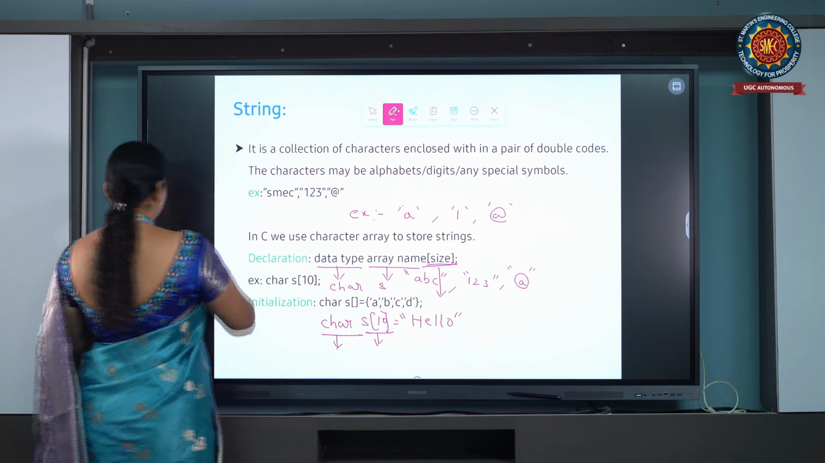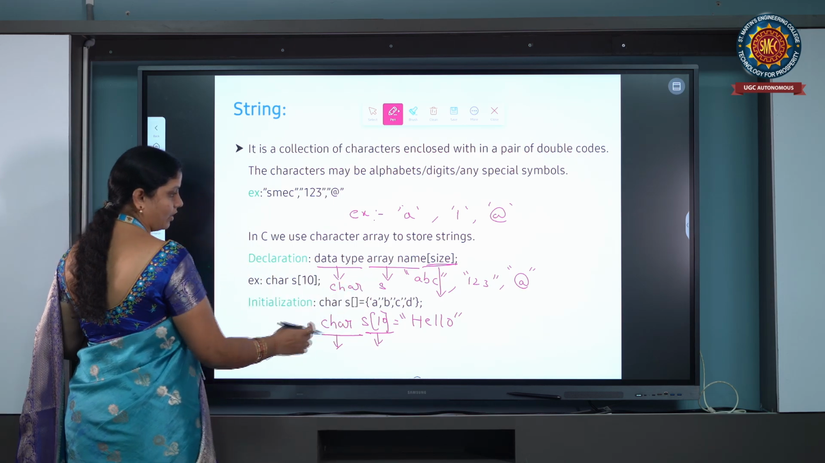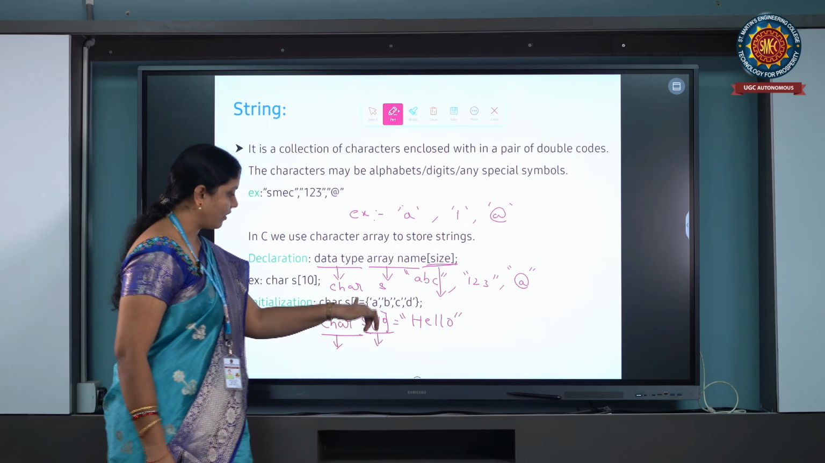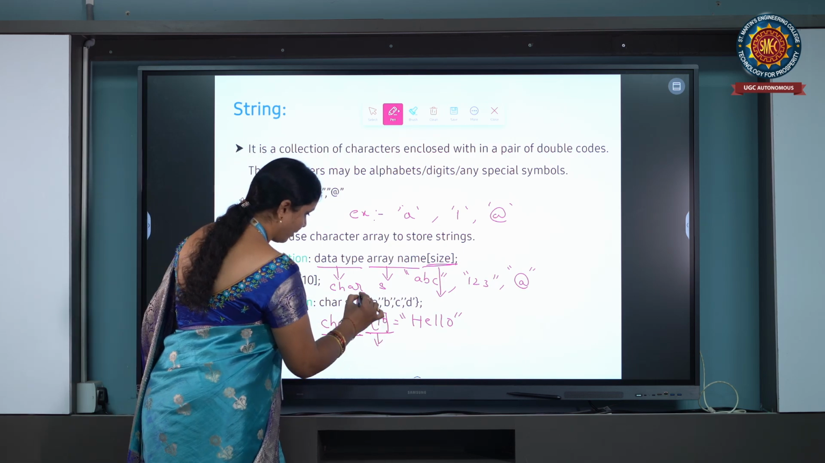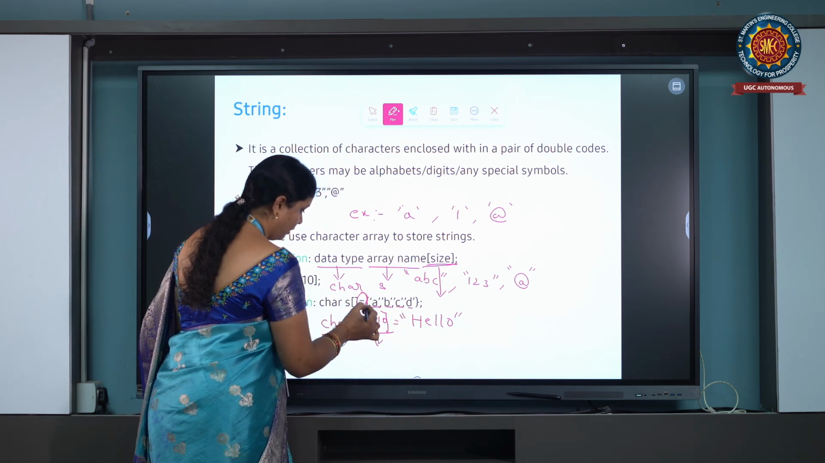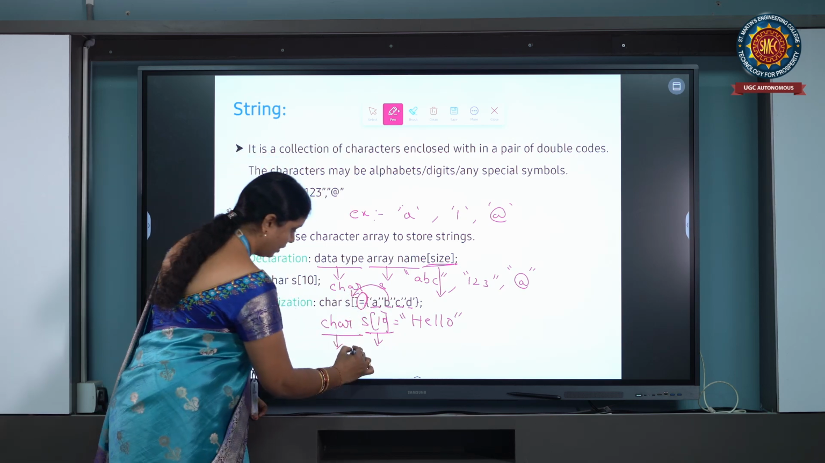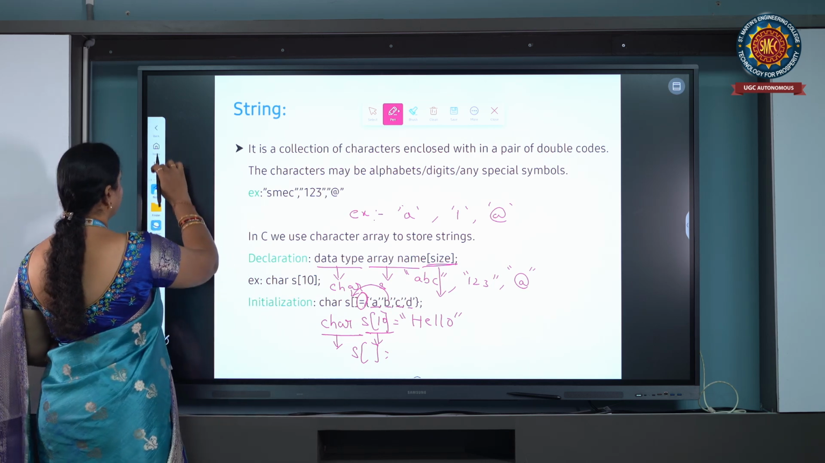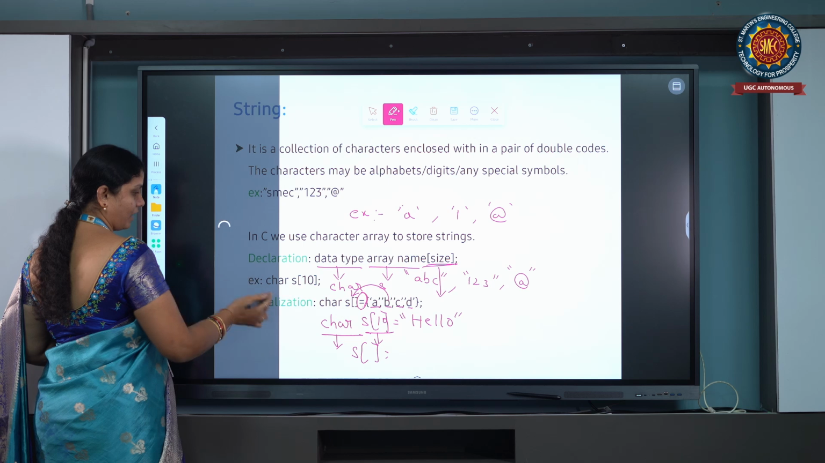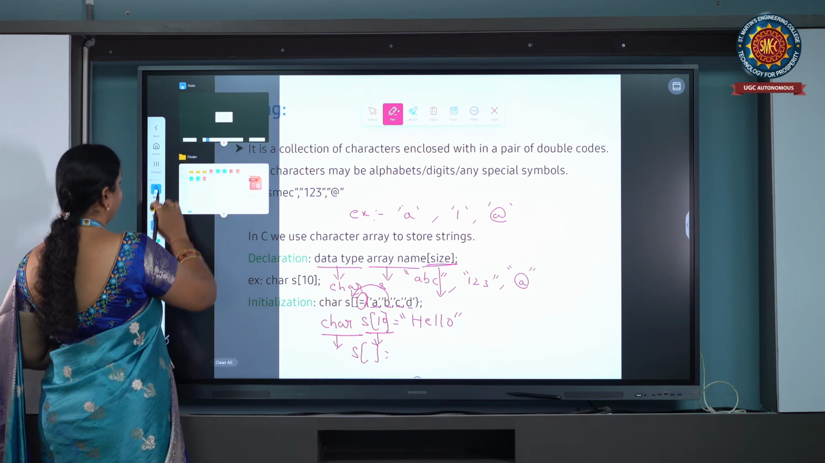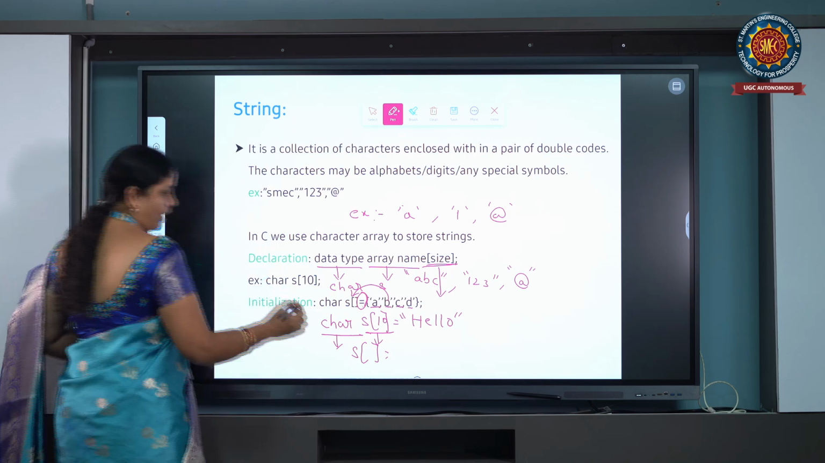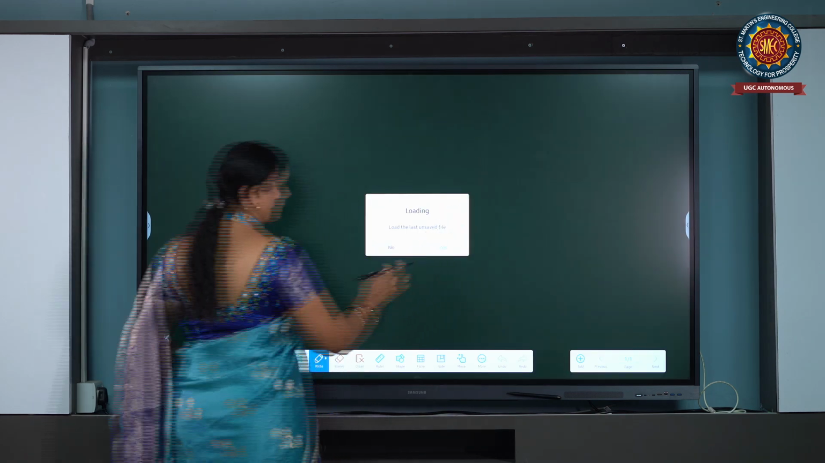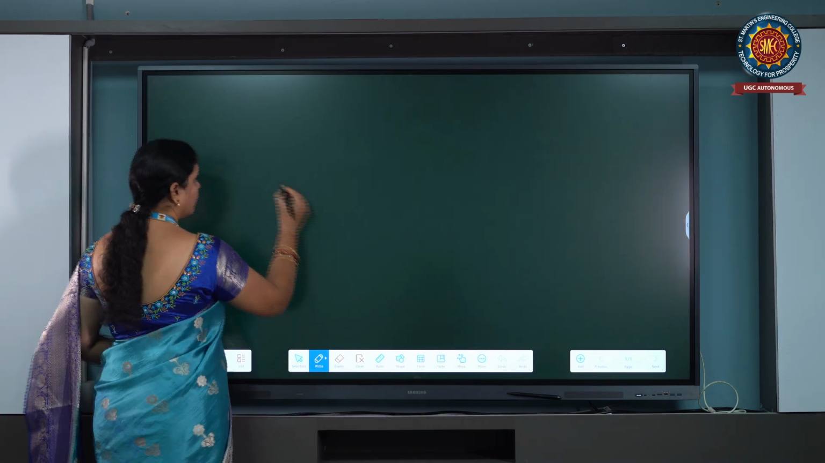Next, initialization. Initialization is assigning values to the variables. Here, by using the assignment operator equal to, we are assigning characters A, B, C, D to the string s of the character array. Whenever we initialize a character array, it is mandatory to specify the size of the string.